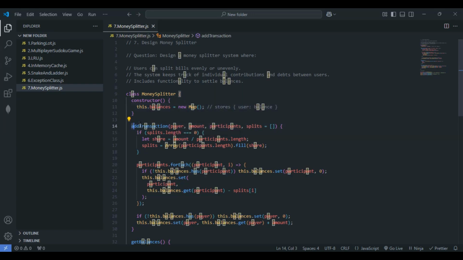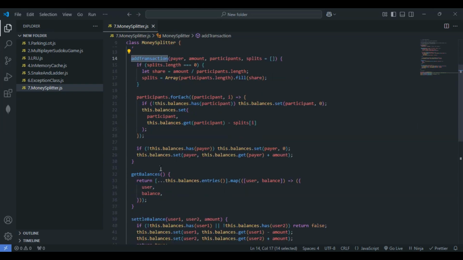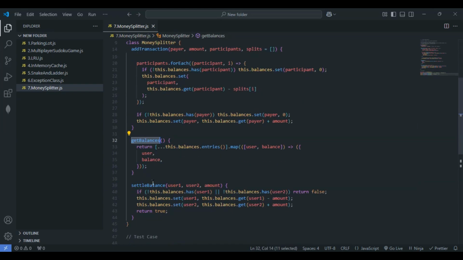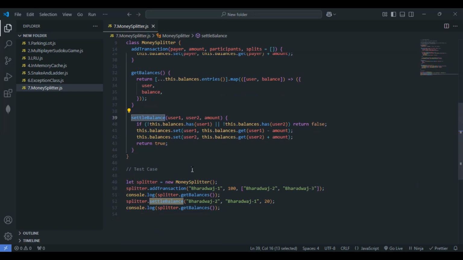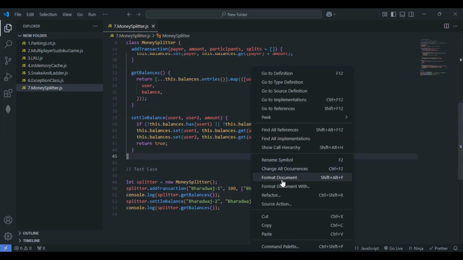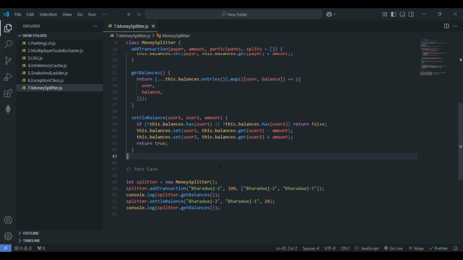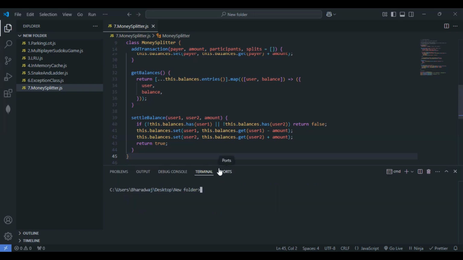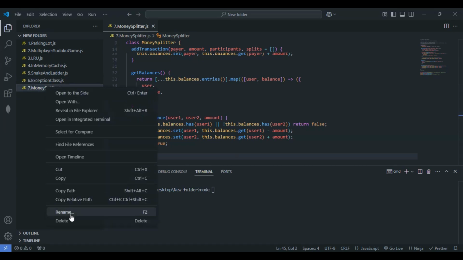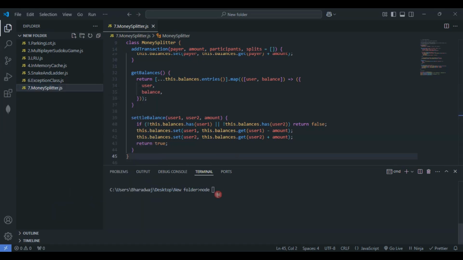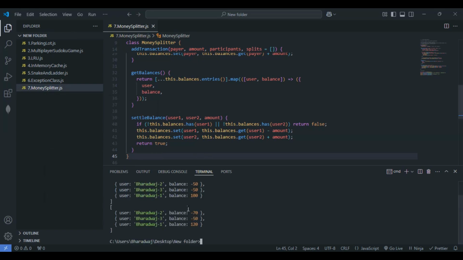Then I have clearly explained by writing this one, the add transaction method, get balances method, and settle balance method. I hope these three methods are completely clear. Then we are seeing the test case or the usage here finally. So I'll quickly come here and let's try to run the code. Let's see what output we get, right? So I'll just give here node, let me copy this one, file name dot js.